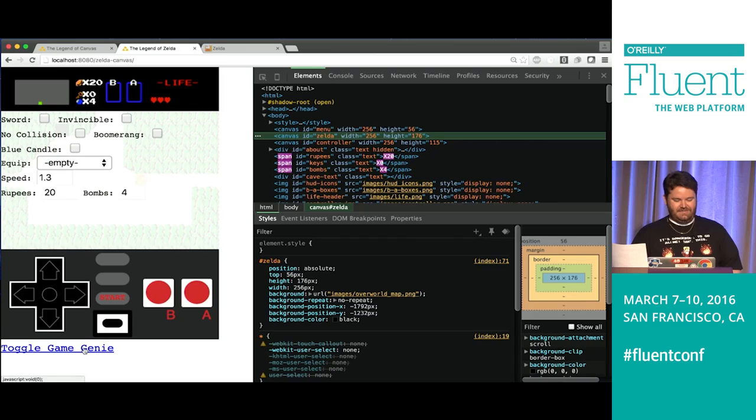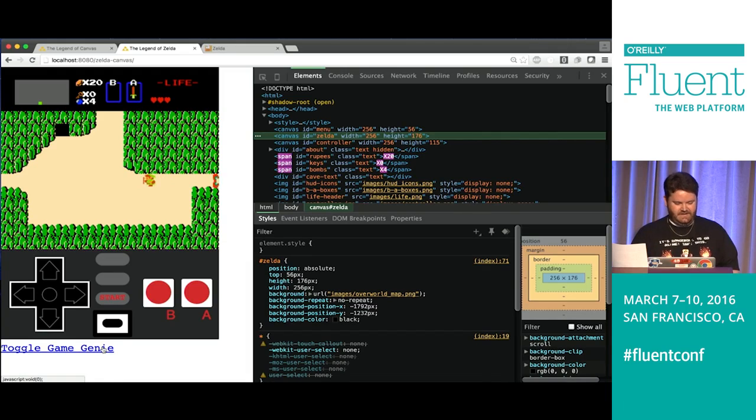The other thing I'm going to do is turn on invincibility. And I'm going to give myself the sword because I'm tired of going into that cave. Okay, so I didn't go to the cave, and I have the sword now. All right, let's walk over here.